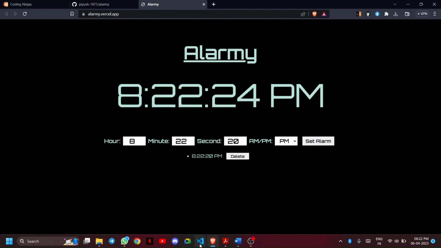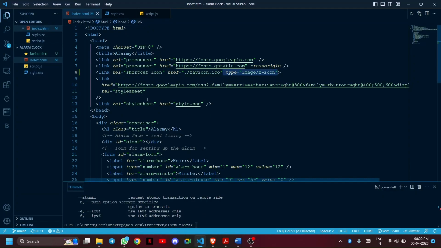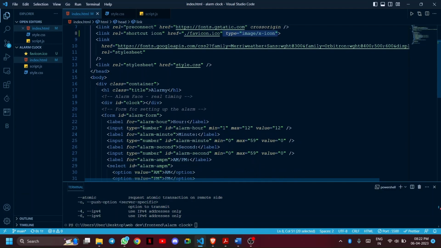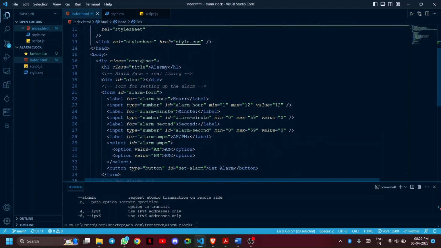Okay, now let's see the code. So this is the HTML file for the code. Here first I have put all this in a container, then the title, and here we are showing the real-time data, and this is the form for setting the alarm.